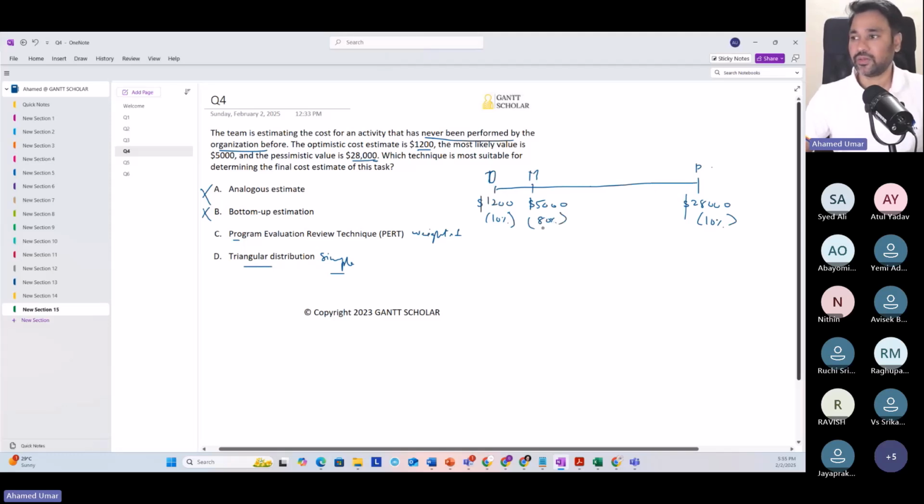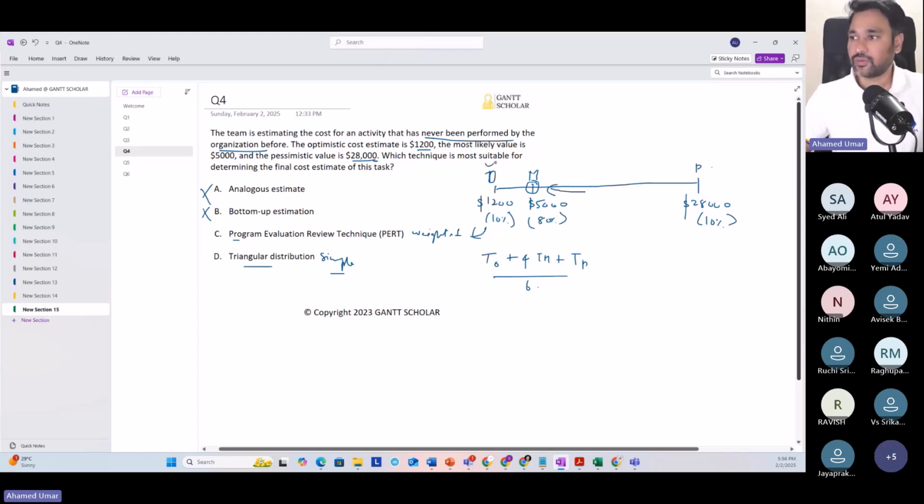Okay, so what we need to do is increase the weightage of the most likely value, and thus we go with PERT, otherwise called weighted average. So what we do is we put 1 time the optimistic value, 4 times the most likely value, and 1 time the pessimistic value, and divide that by 6. When you do this, you are trying to bring a number which is close to the most likely value. So you will pull this number closer to the most likely value.